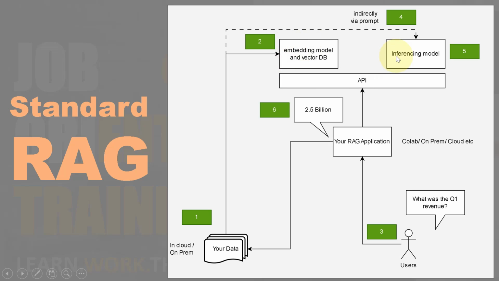along with the original question. And then the model answered the question using the provided context. We saw this earlier in the demo. So for example, in this particular diagram, and we're going to actually ask the model this question later on, right? What was the revenue for Q1 was our question, and then basically the retrieval part retrieves from the vector database, let's say the Q1 report, and then hands it over to the inferencing model, and then the inferencing model responds with whatever were the Q1 figures, right?